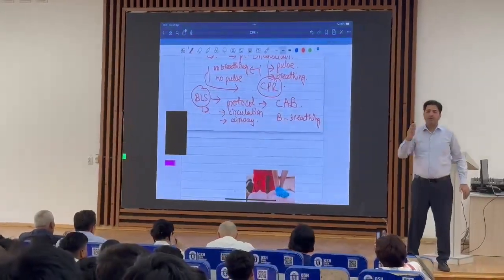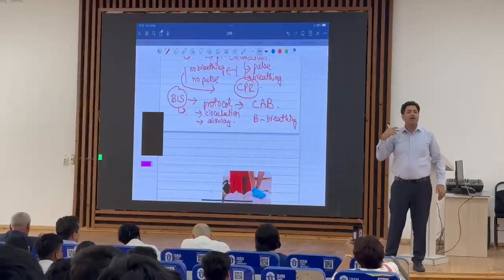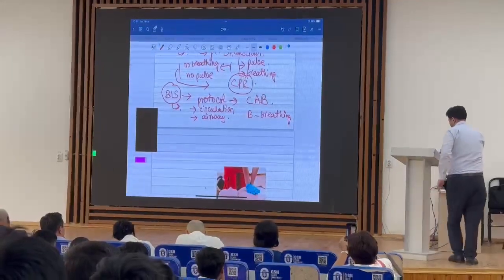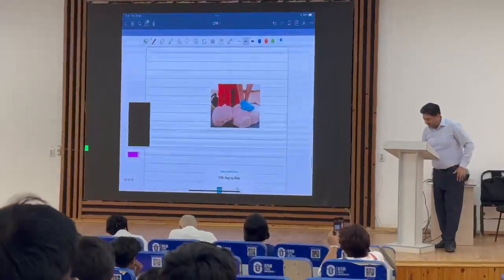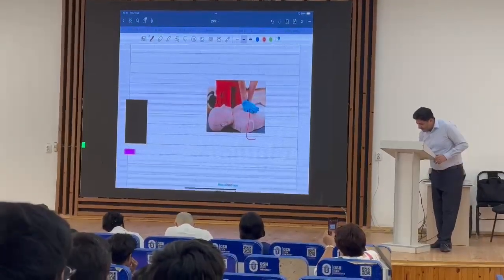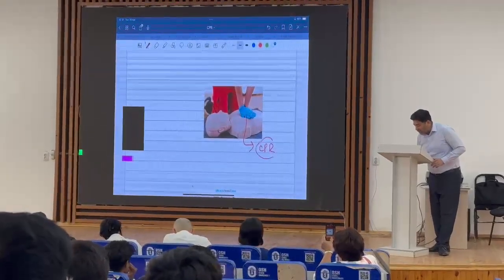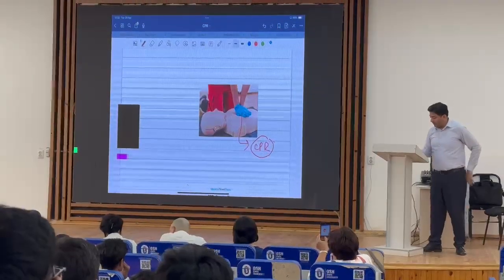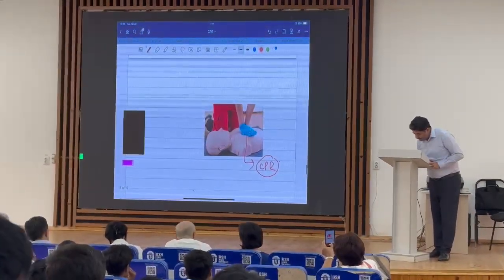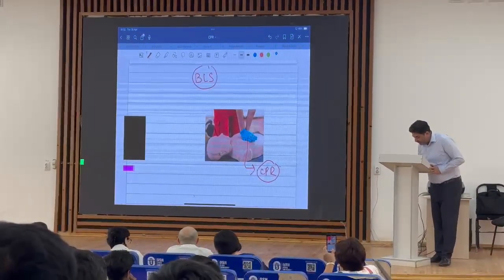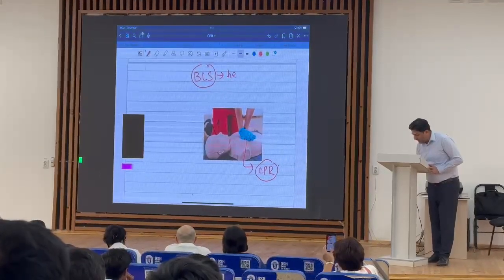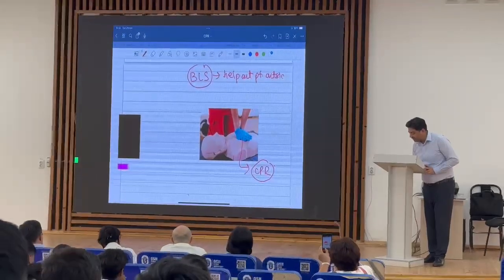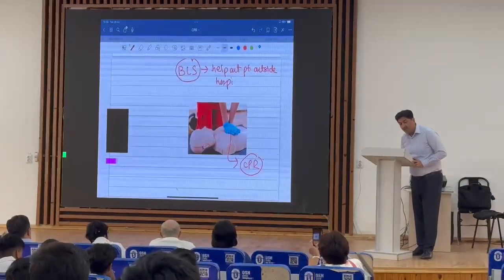He is going to check pulse, he is going to check breathing, and now he is going to perform what? CPR. This is known as CPR, cardiopulmonary resuscitation. Okay. So first thing, see here all students. Basic life support is to help out the patient outside the hospital. Got it?